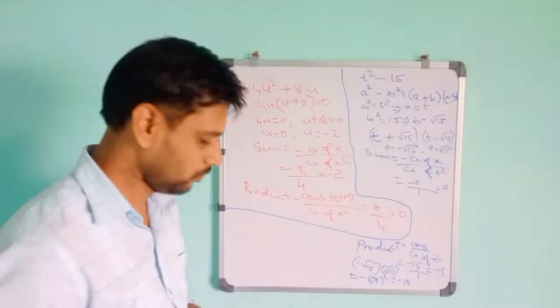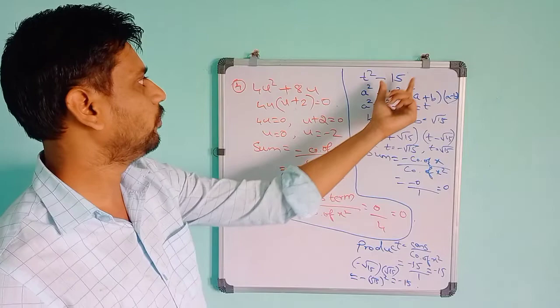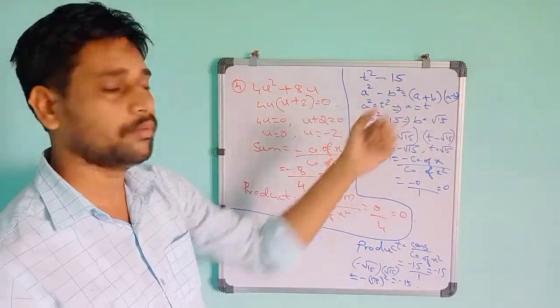So like this you have to do. When there is a square minus b square, if you take the root and split that as a plus b into a minus b, that is the formula for a square minus b square.